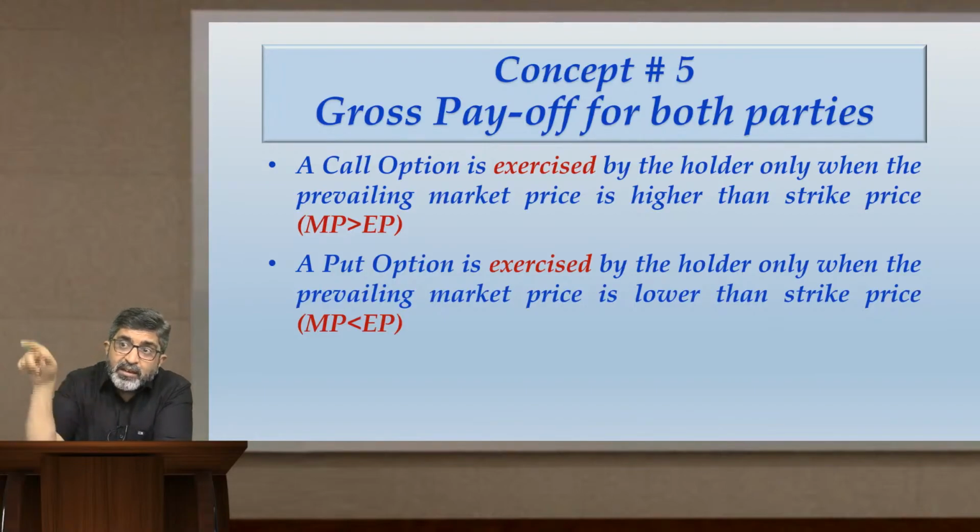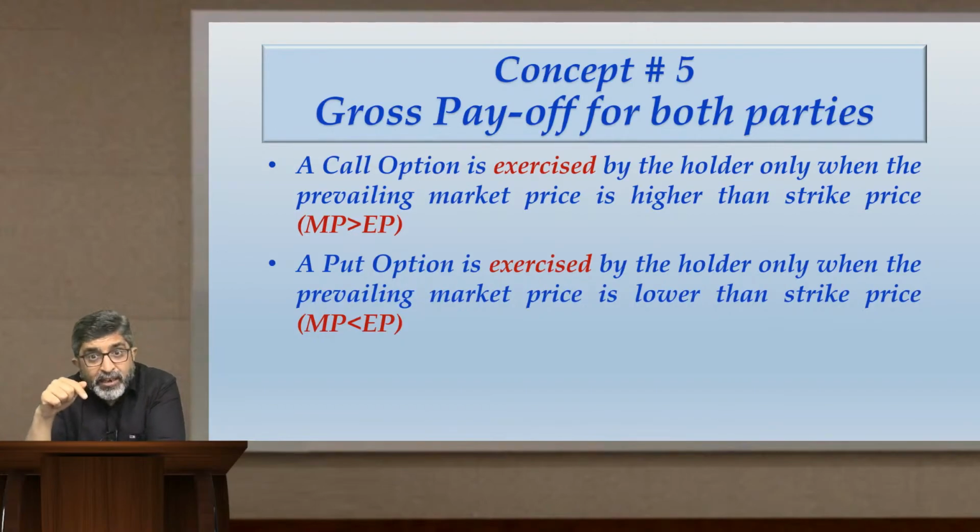But imagine that if the prevailing market price is 350 but I have the right to sell the share at 380, then that option becomes worthwhile. Then I will exercise the option for the advantage of that difference. So a put option is exercisable, or it is worth exercising, only when the market price is less than the exercise price. So the condition for exercising a put option is MP should be less than EP.